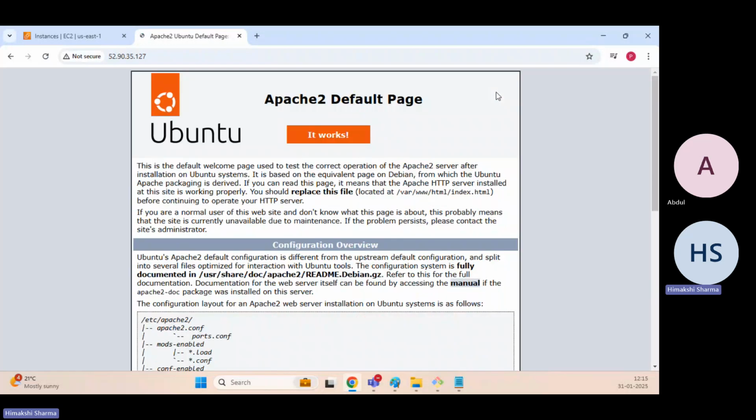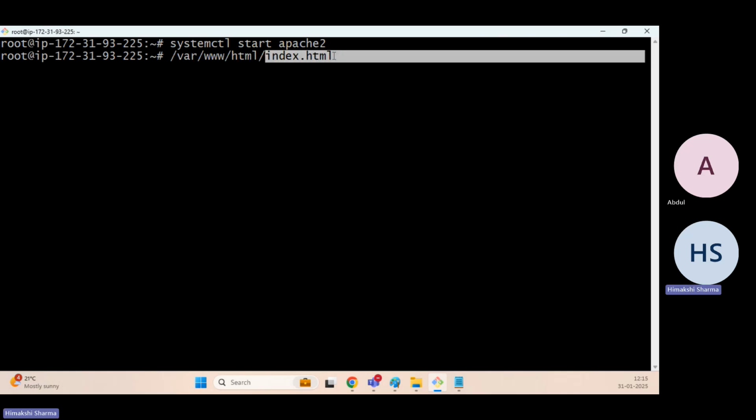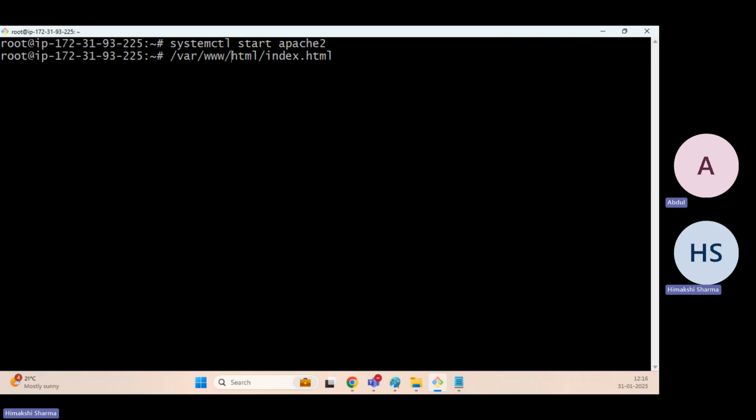So see, the default web page output we are able to see, right? It also says the file is located at /var/www/html/index.html. If I replace this file, then the content will appear different here. I can either replace this particular file or update some content here.